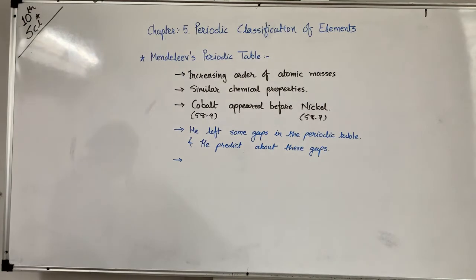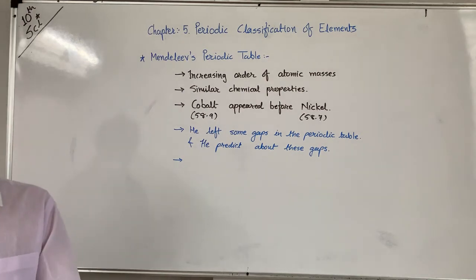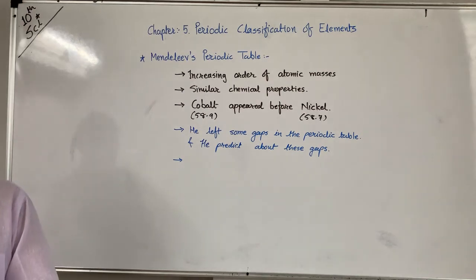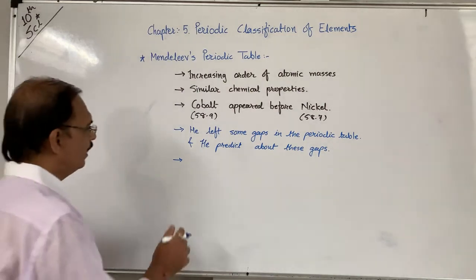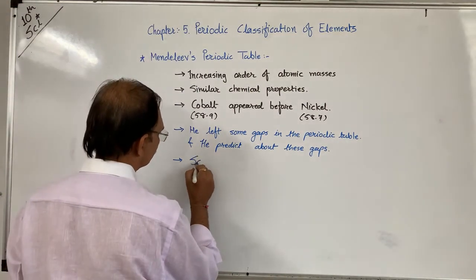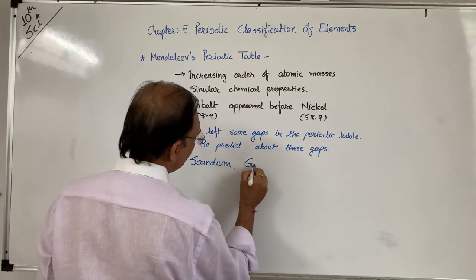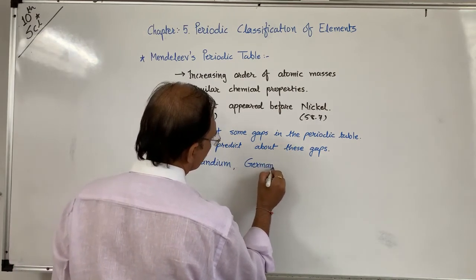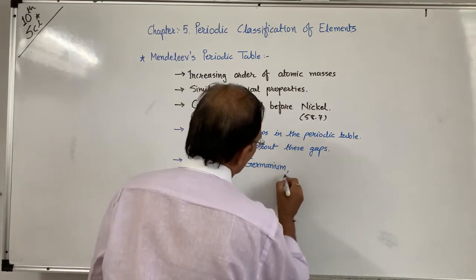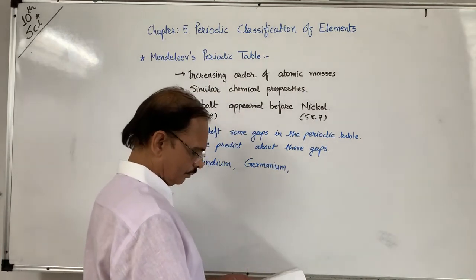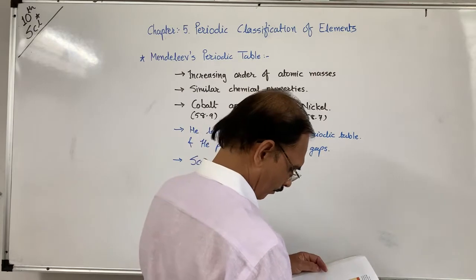The important ones are scandium, gallium and germanium, which were discovered later.